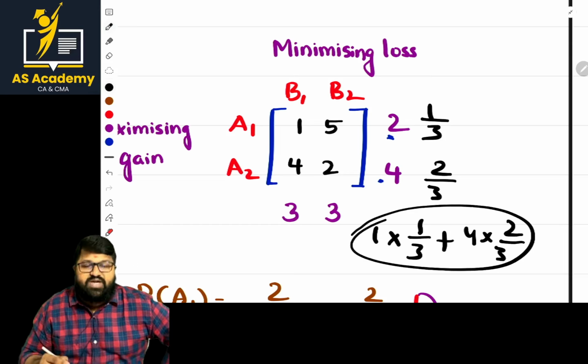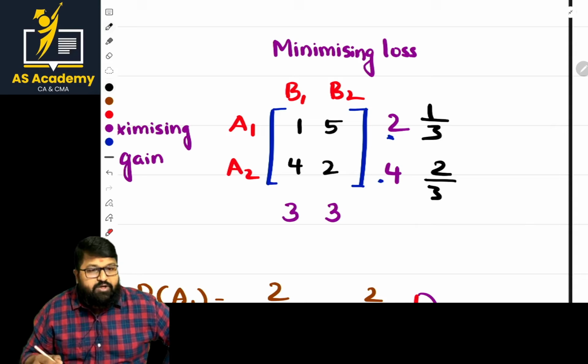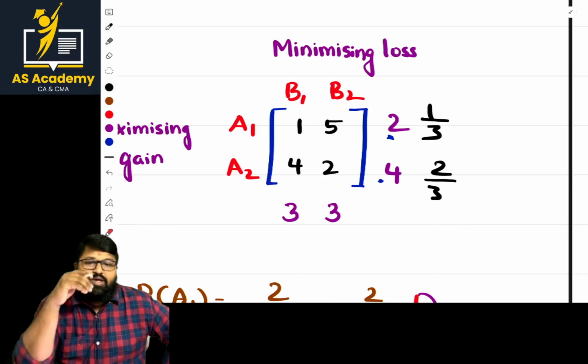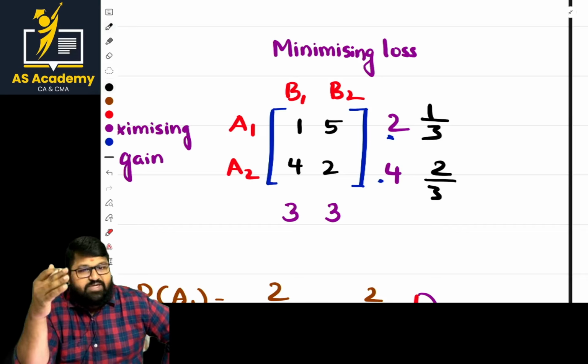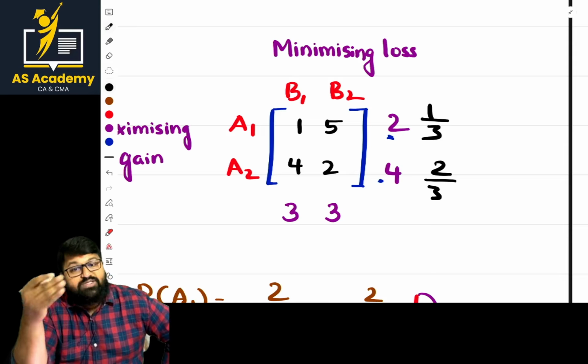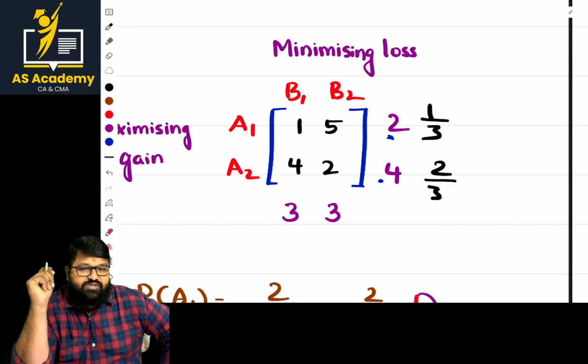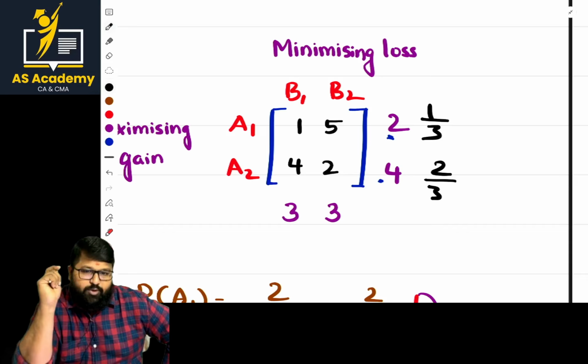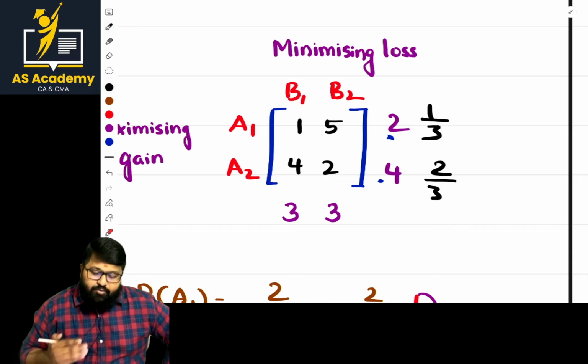In the case of the odds strategy, what is the basic point? First, we need to find the probabilities. And the most important thing is that when a problem is given, try to check for the saddle point. If the saddle point is reached, fine. If the saddle point is not reached, then we apply mixed strategies. The first strategy is the odds rule. In the odds rule, the matrix should be of 2 by 2 order, that is, the number of rows and number of columns should be 2 by 2. Then we can calculate the probabilities and then apply.